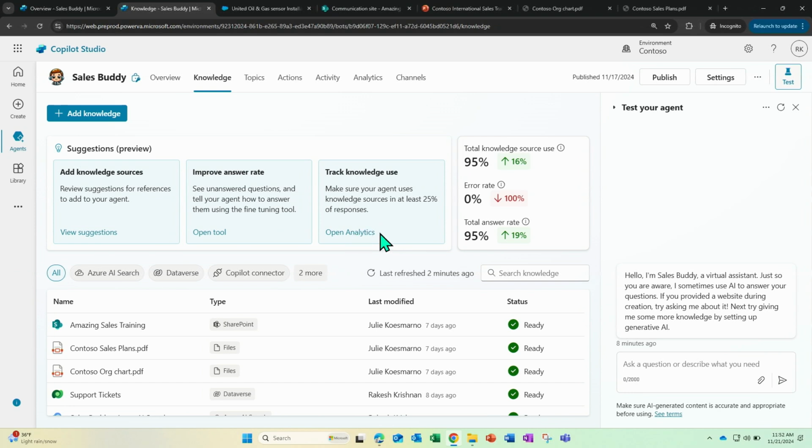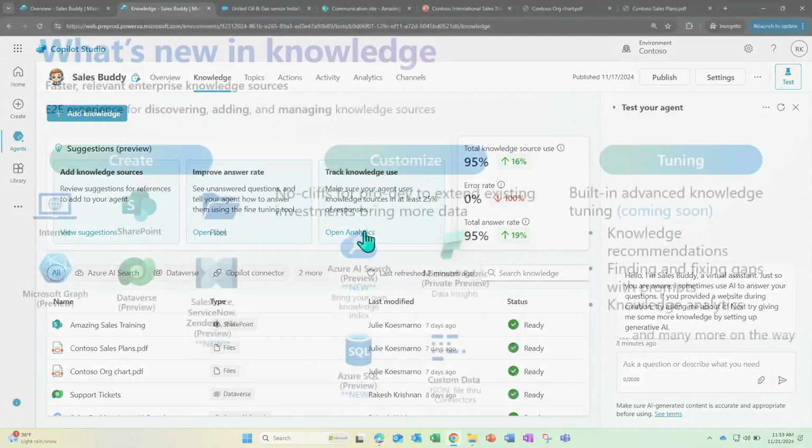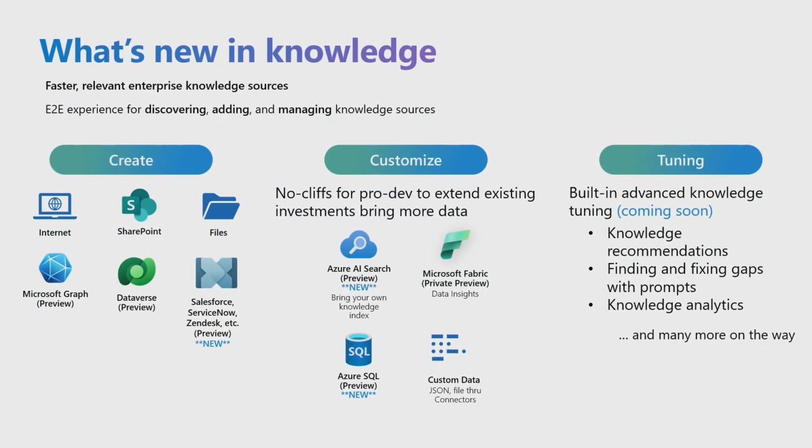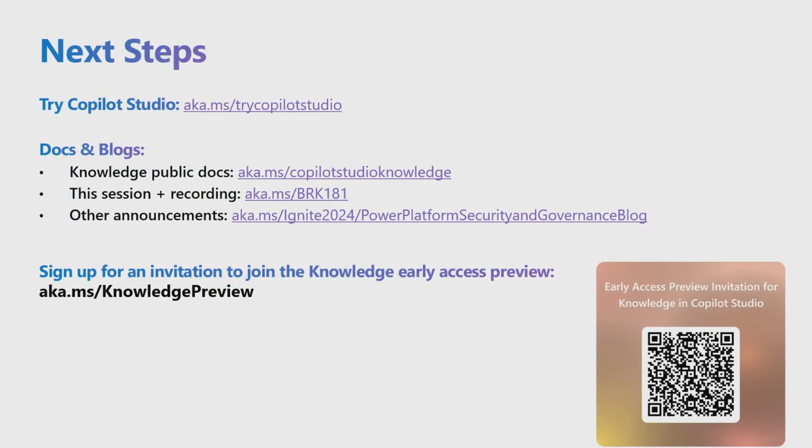And then lastly, the analytics part. That will show you how well your agent actually used knowledge sources when you deploy it out in the wild in the Teams channel. Teams channel is actually one of the most popular ones that I've heard so far during this Ignite conference, where a lot of people are using the Teams channel to deploy their agents. So it's pretty cool, like you saw earlier from Mike Walker's demo. Yeah. So advanced tuning is coming soon. We're really excited to see early feedback from early customers and see how we can really apply it at scale. Yep.